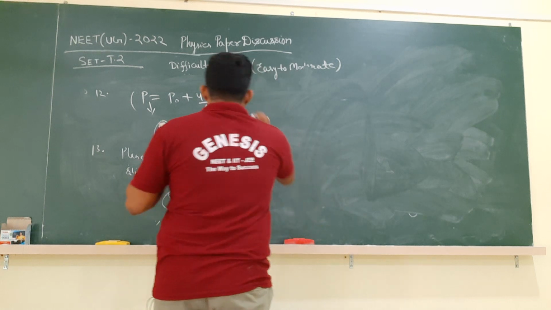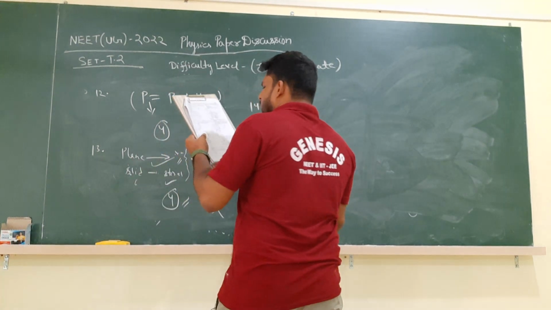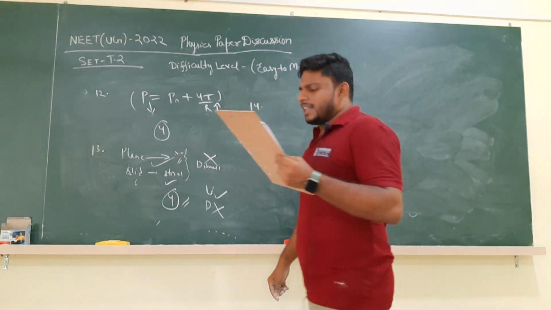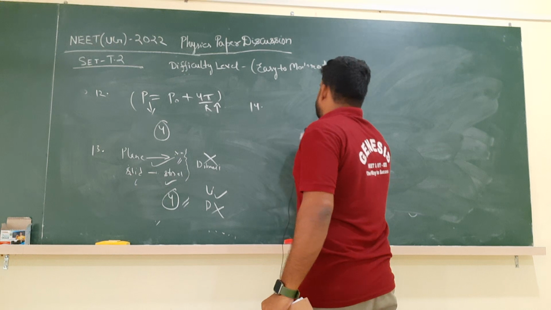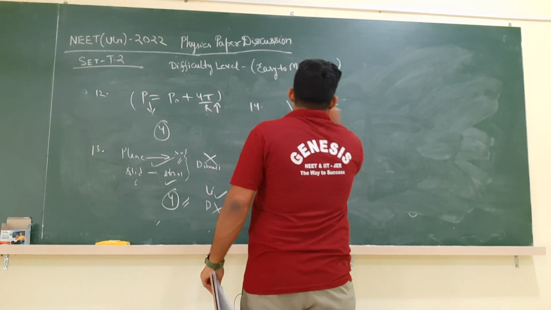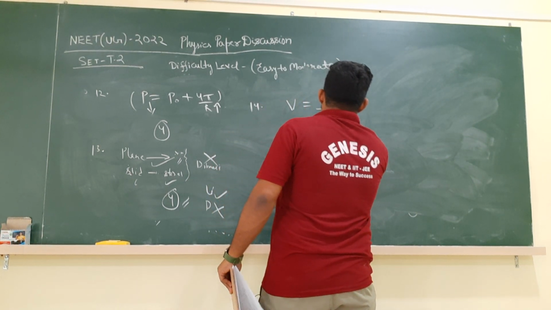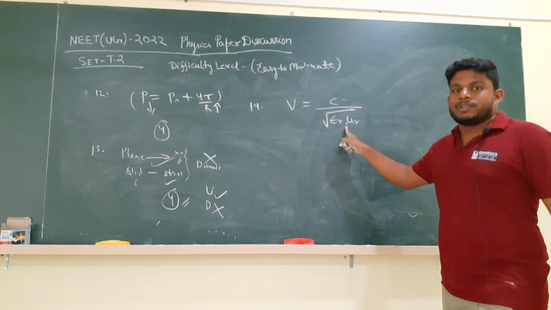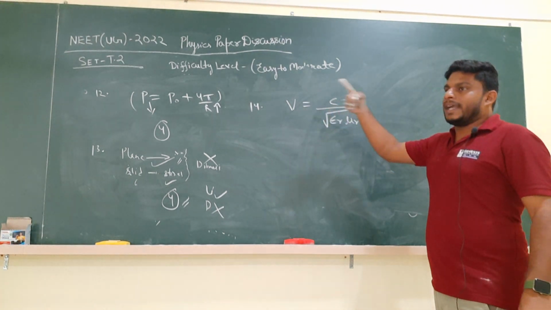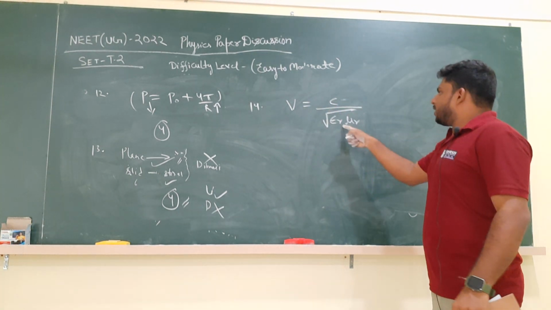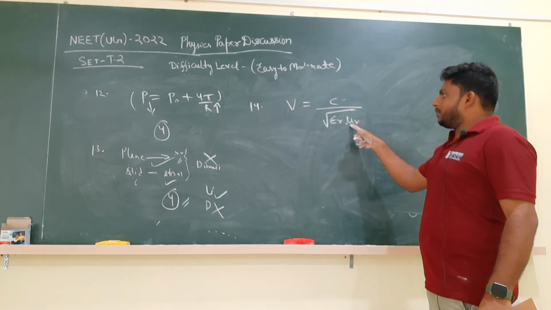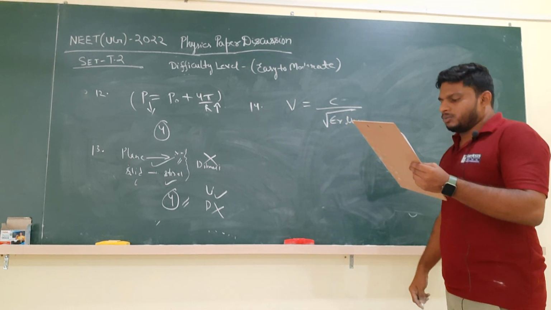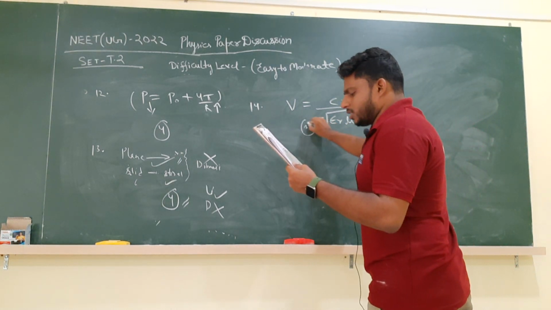Now again, question number 14 we will see. This is also a simple question. When light propagates through a material of relative permittivity epsilon r and relative permeability mu r, the velocity of light v is given by a very basic relation: V is equal to c by under root of epsilon r mu r. Are you remembering this? If the medium is changing, the velocity of light will decrease, and that is dependent upon the permeability and permittivity of that medium. So that is the third option. Simple equation based question.